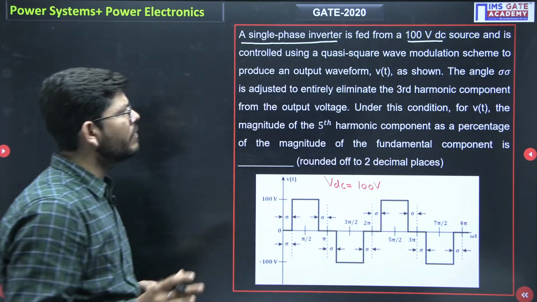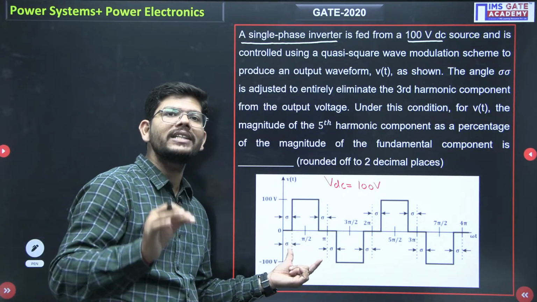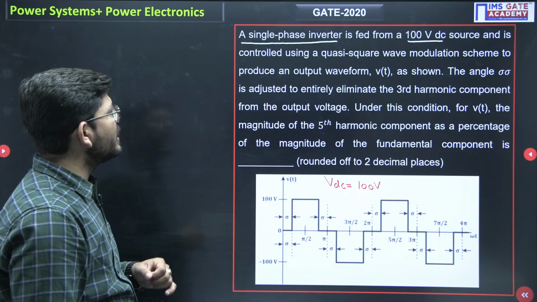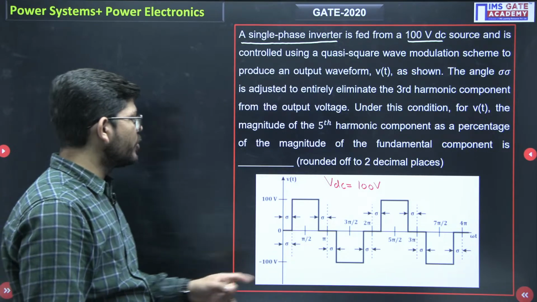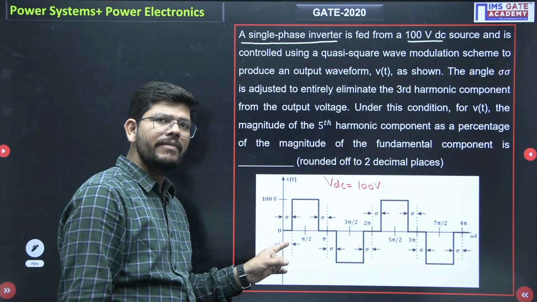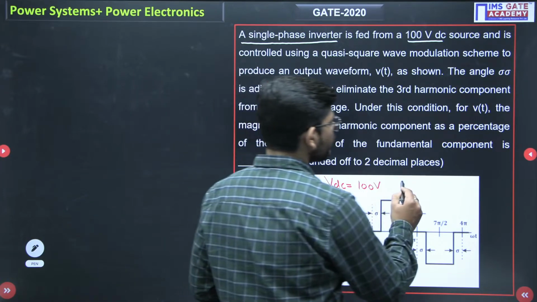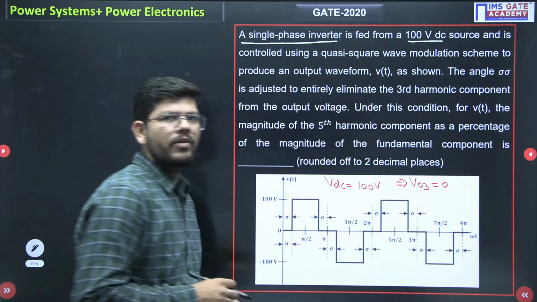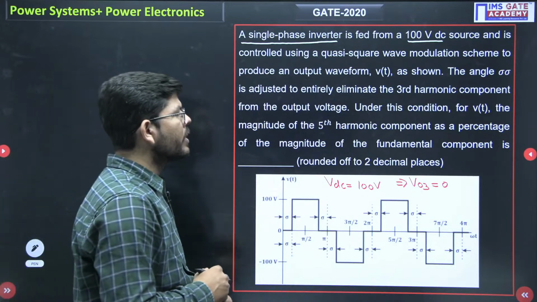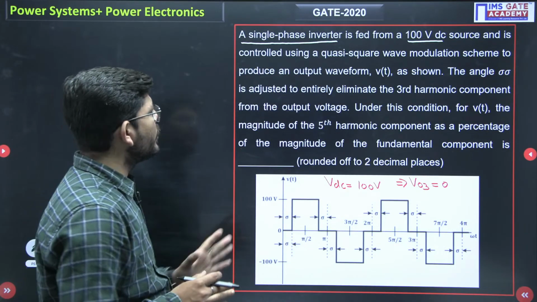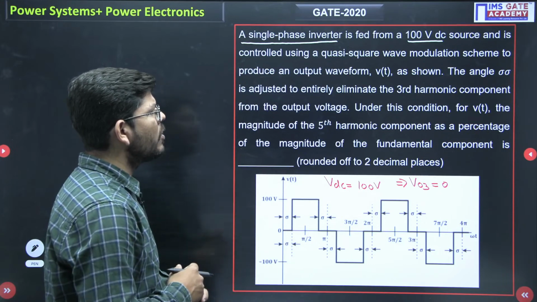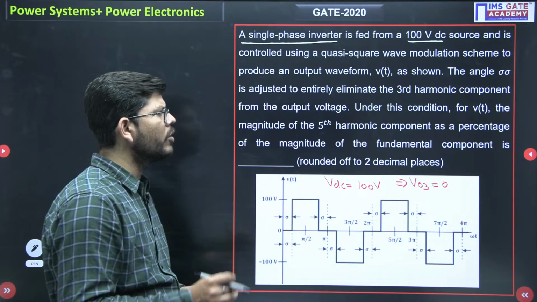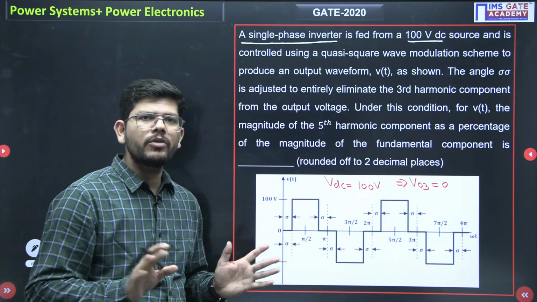It is a single phase inverter, and the output that we are getting is a quasi square wave kind of output voltage. The angle sigma is adjusted to entirely eliminate the third harmonic. So this angle sigma is adjusted in such a way that the third harmonic is not there. That means V03 is 0. Under this condition of Vt, the magnitude of the fifth harmonic component as a percentage of the magnitude of the fundamental component will be what? This is what we have to calculate.